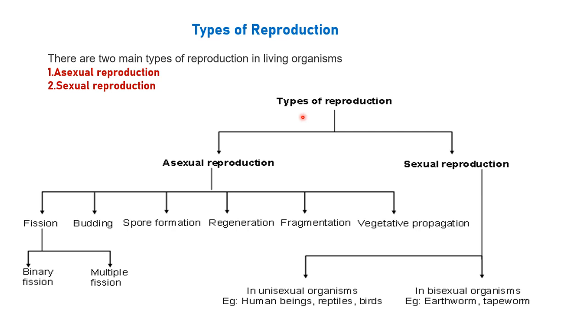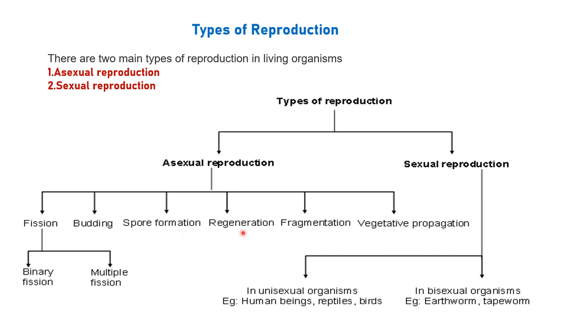Okay, let's see. Types of reproduction: asexual reproduction and sexual reproduction. Under asexual reproduction, we did fission. Under fission, we did binary fission, where two new organisms, or two new offspring, are formed. Multiple fission, where the nucleus divides into many nuclei and then from each nucleus one new individual is formed. Budding, we did budding in yeast, and then spore formation. Spore formation is also found in fungi.